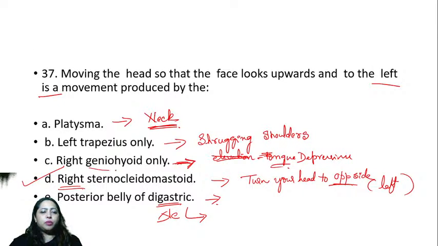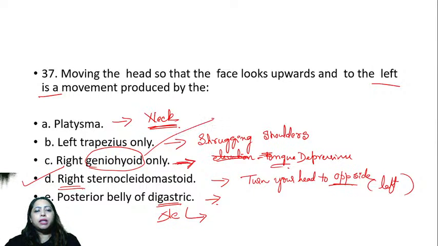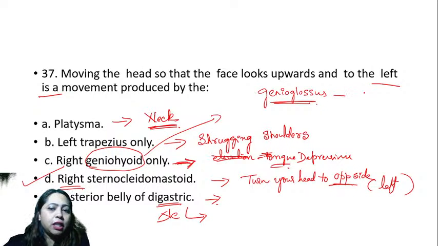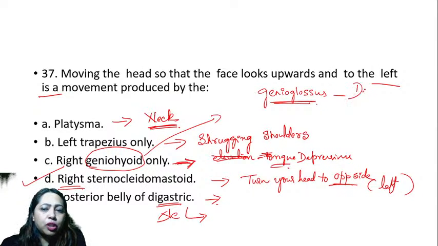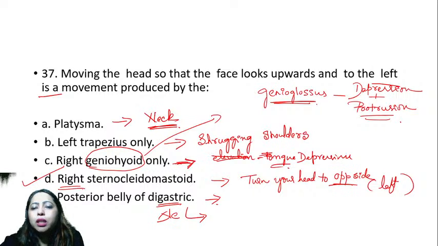Okay, so now here there was a small confusion. Somebody wrote it is protrusion of the tongue, Mona. That is genioglossus. Genioglossus action is depression and protrusion.